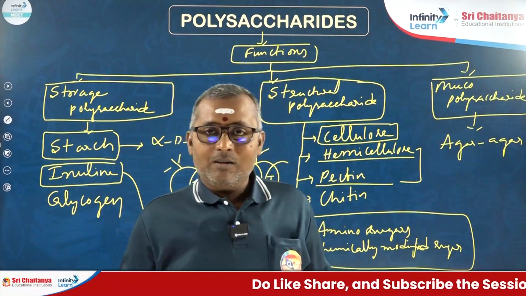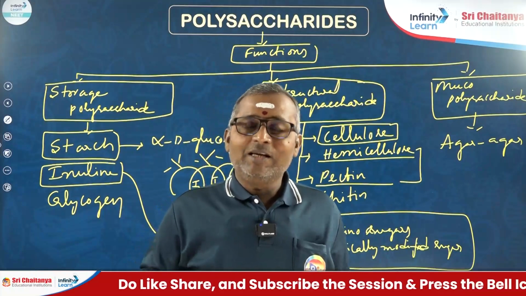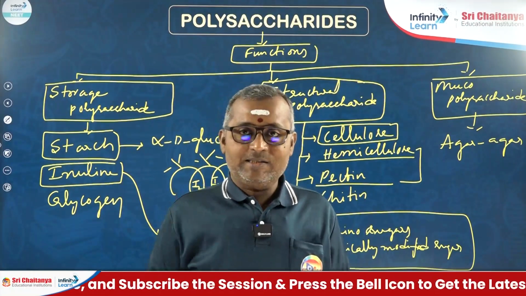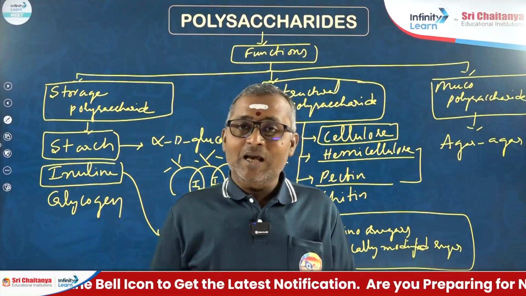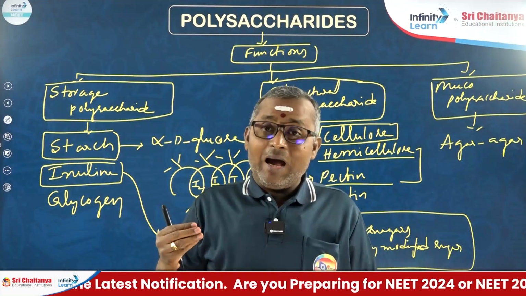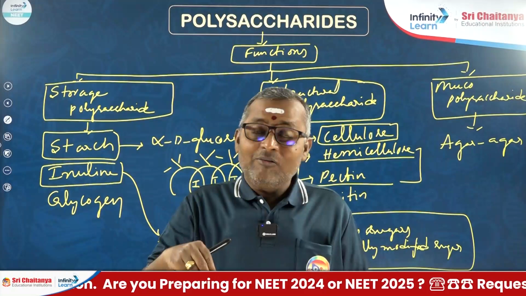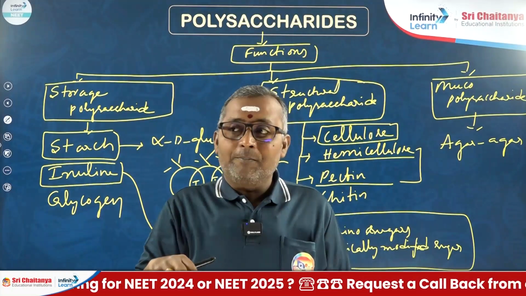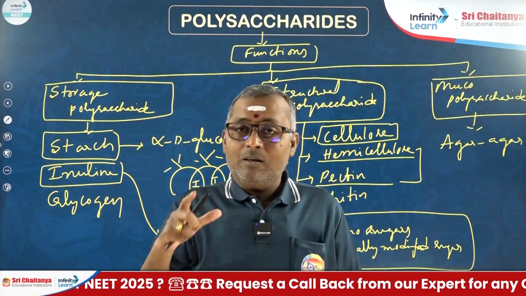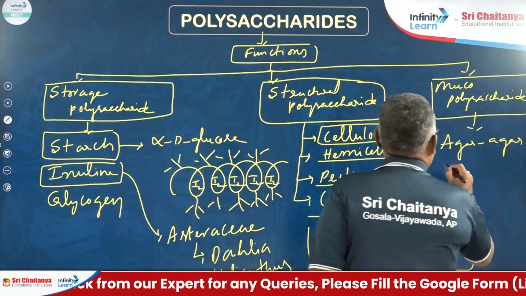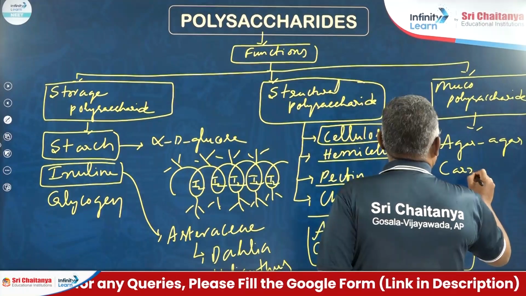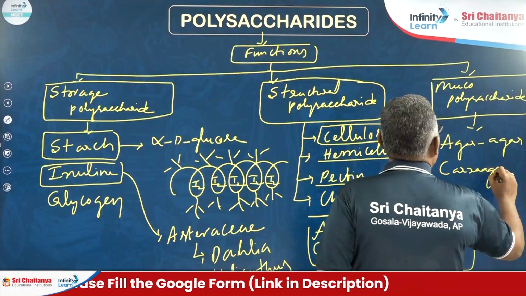Agar-agar is obtained from Gelidium and Gracilaria, and it is used for making ice creams, jams and jellies, and it is also used as a solidifying agent for making microbial nutrient medium. Apart from that, you can also see carrageen.